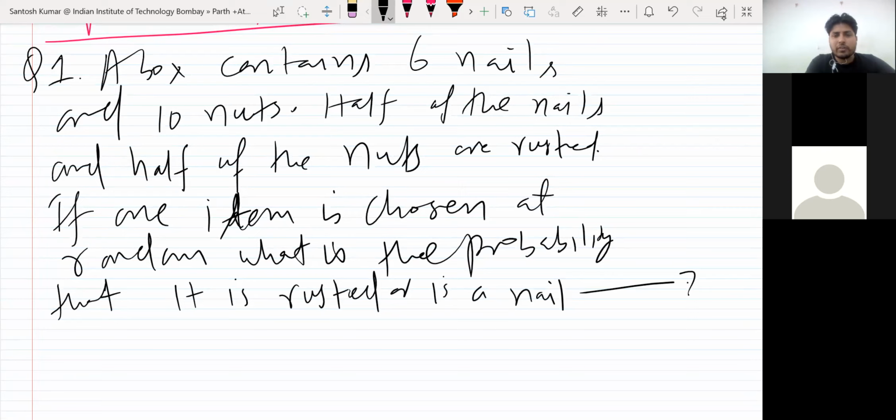Half of the nails and half of the nuts are rusted. If one item is chosen at random, what is the probability that it is rusted or it is a nail?